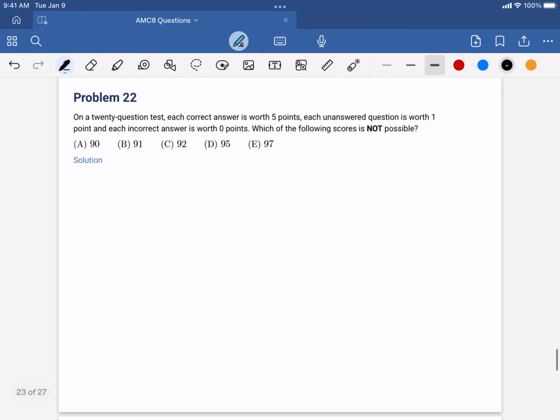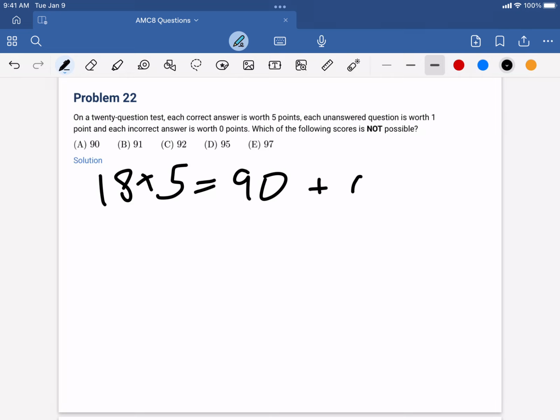Next, problem 22. On a 20-question test, each correct answer is worth 5 points, each unanswered question is worth 1 point, and each incorrect answer is worth 0 points. Which of the following scores is not possible? So we can definitely get a 90 if we get 2 questions wrong. So that would be 18 times 5, which is a 90. And if we got 2 questions wrong, that would just be plus 0, which is 90.